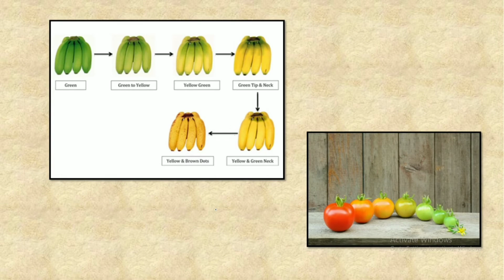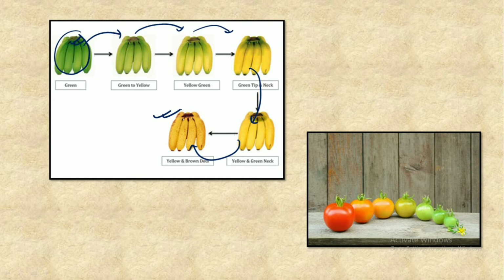So this is what fruit ripening actually looks like. We have a banana initially green in color, but as the ethylene content increases, it leads to a change in color, and with subsequent stages of color change, it finally ripens into the final stage of the fruit.